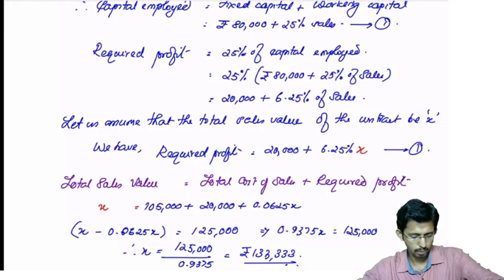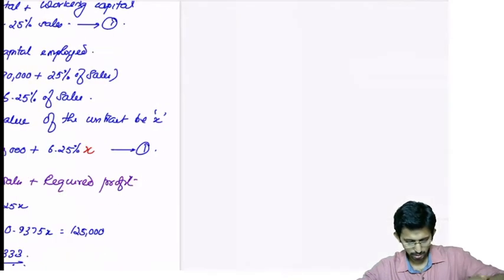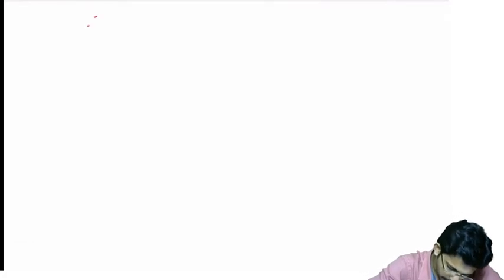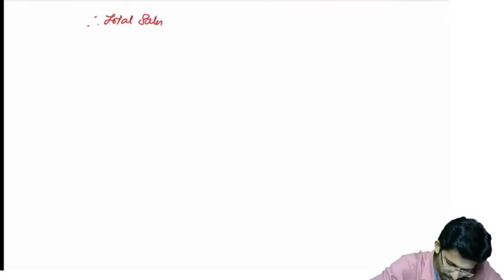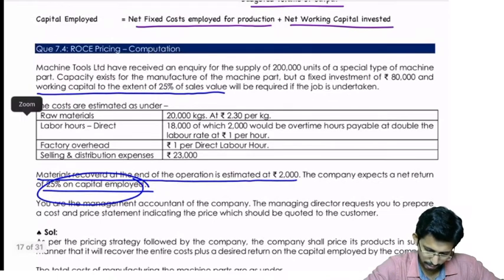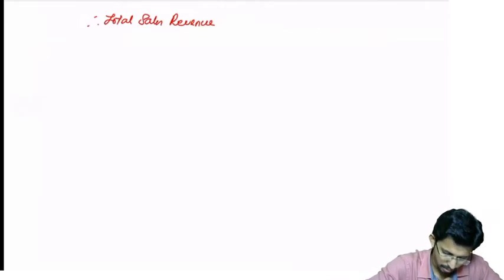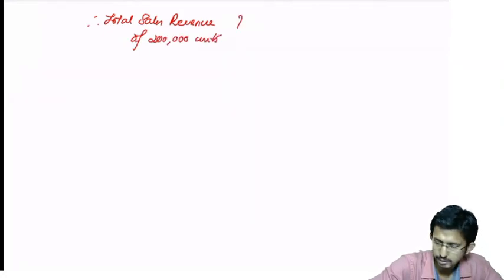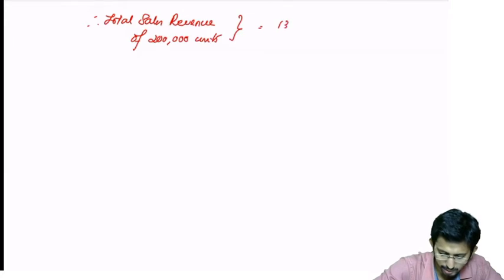Okay, so 1,33,333. Now what you have to do? You got the total sales value. Therefore, total sales revenue, of how many products? What is the number of products? 2 lakh units. So the sales revenue of 2 lakh units is equal to 1,33,333.